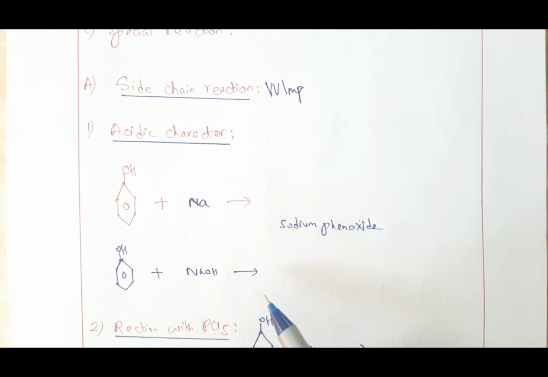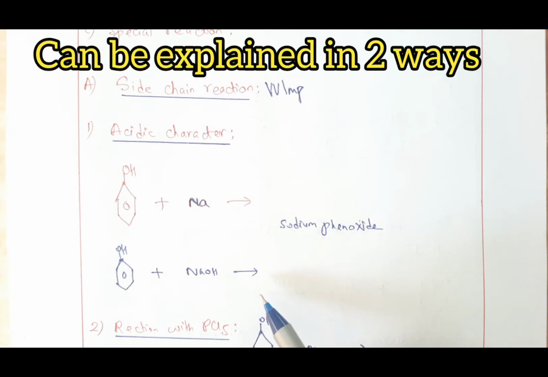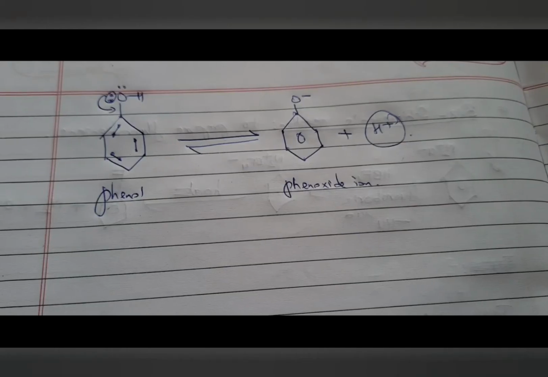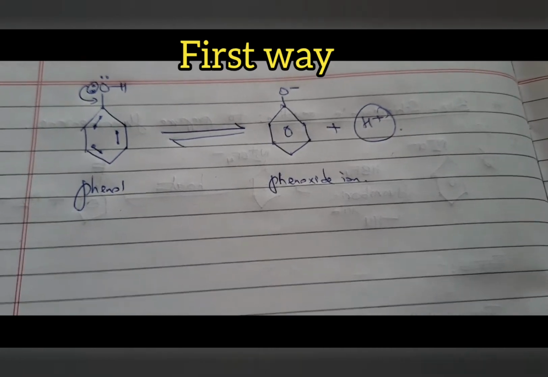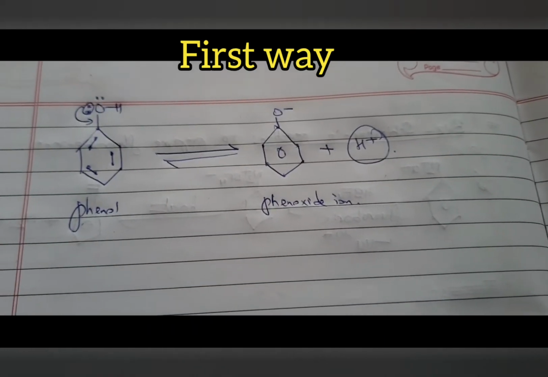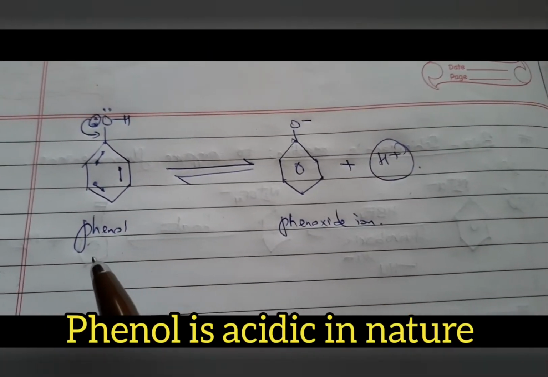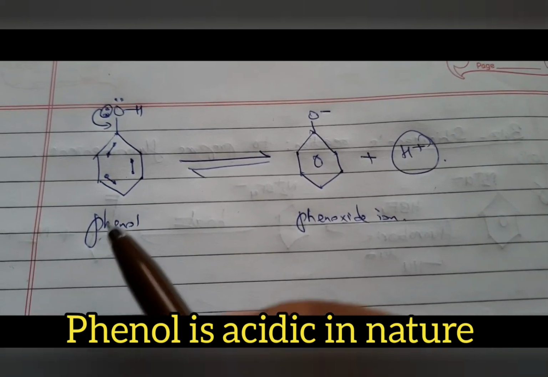Phenol is acidic in nature. Now let us see why it is acidic in nature. Students, I'd like to explain to you why phenol is acidic in nature.